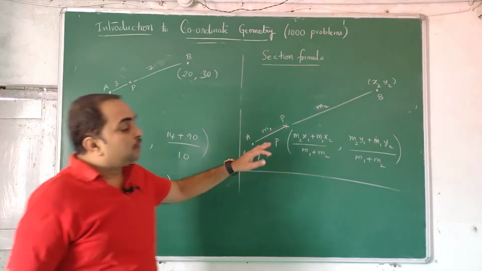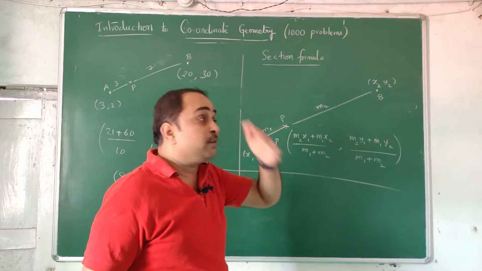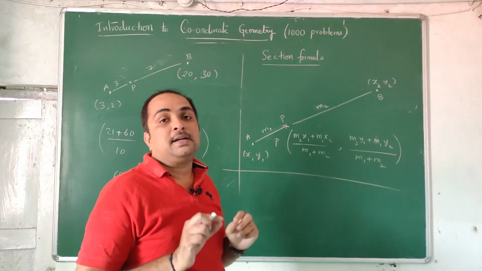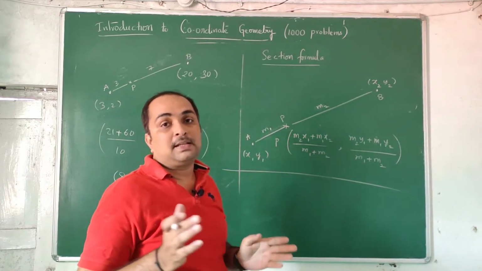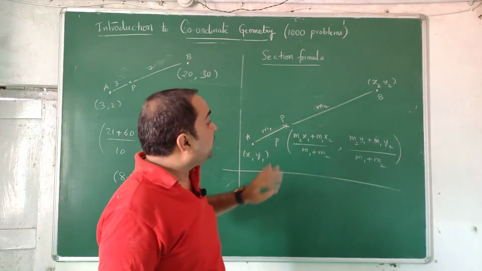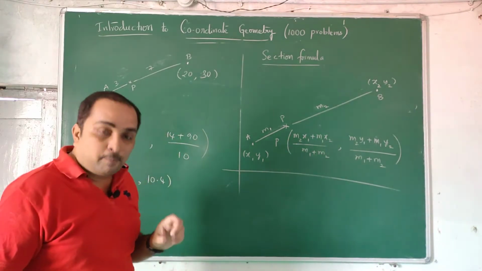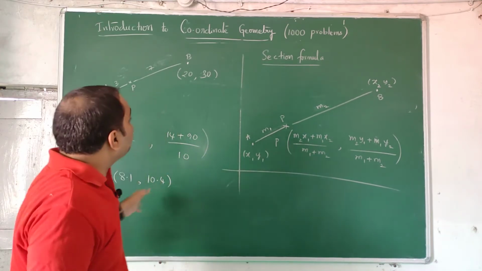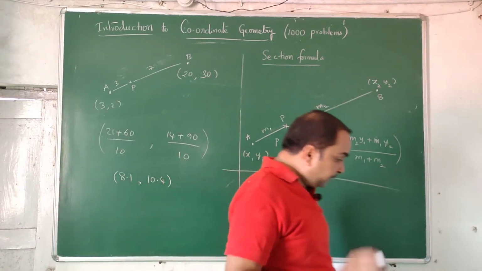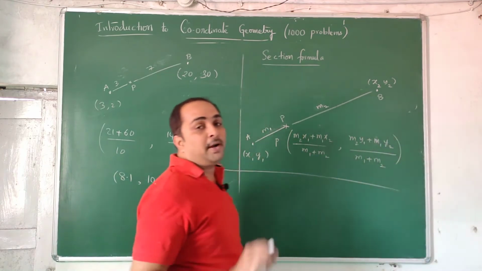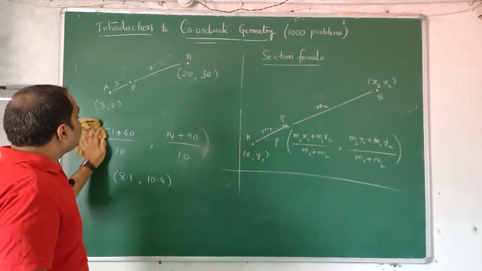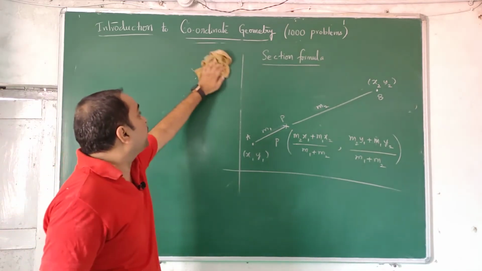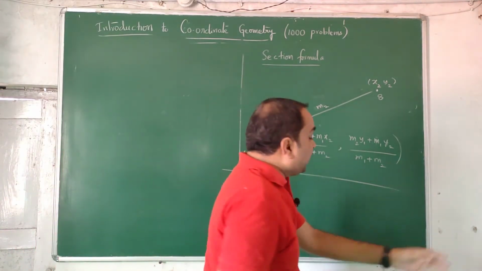So my request to the students who are seeing this video is to try to see this derivation and learn from an elementary book of 10th class or 11th class. There you will understand how the derivation happens. But try to understand the gist of this. What is the gist? Section formula. You have 2 points. You want to find in between one point such that it divides both in a certain ratio. Certain means that somebody has to give it or you need it. So again I put 2 more points.